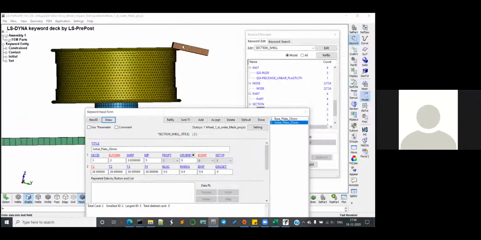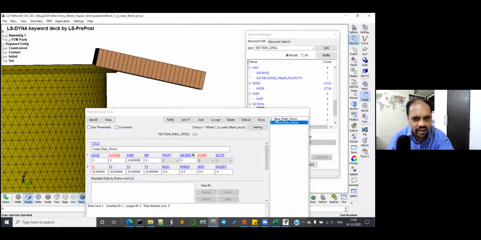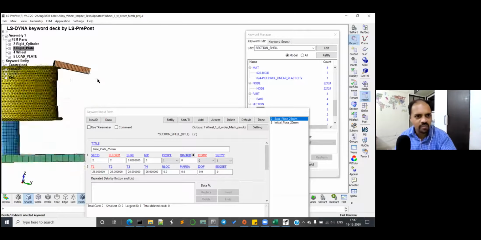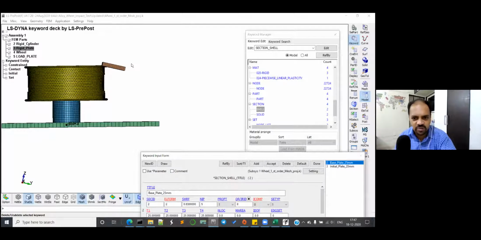Maybe this one only. You can actually check in the tree. It's very easy. Just go to the model tree on the right side. In FEM parts, you can see that it's rigid plate, right? Remove that plate, and you will come to know why you are having this much of a fight.